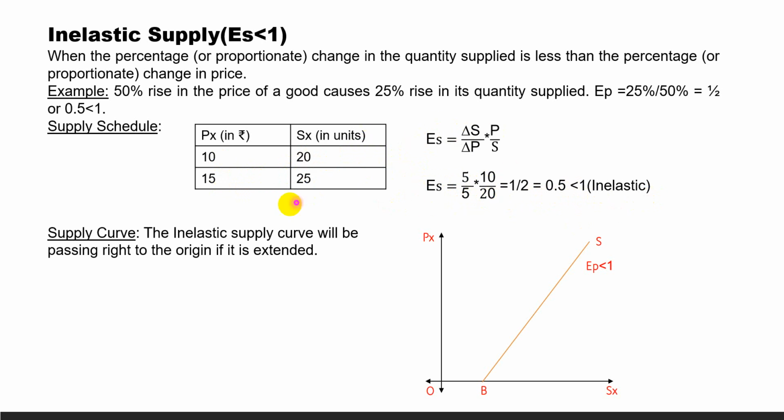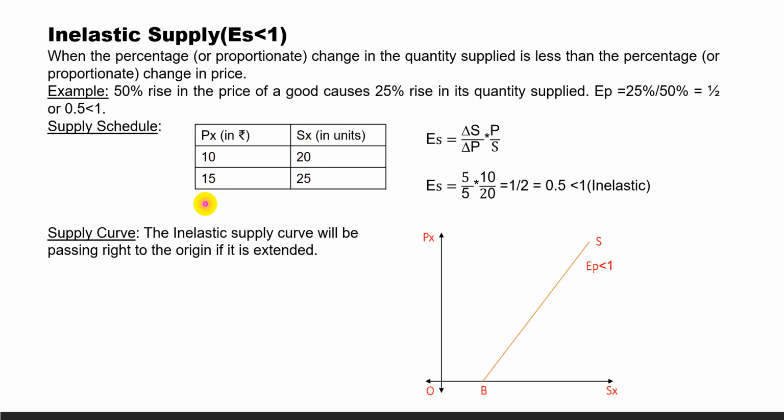One thing here, whenever we construct the table and we reduce the value, we subtract the lower value from the higher value, means we'll ignore the negative sign. In case of demand, we make the cross. If the price is 15 to 10, then supply and demand will be the opposite way.